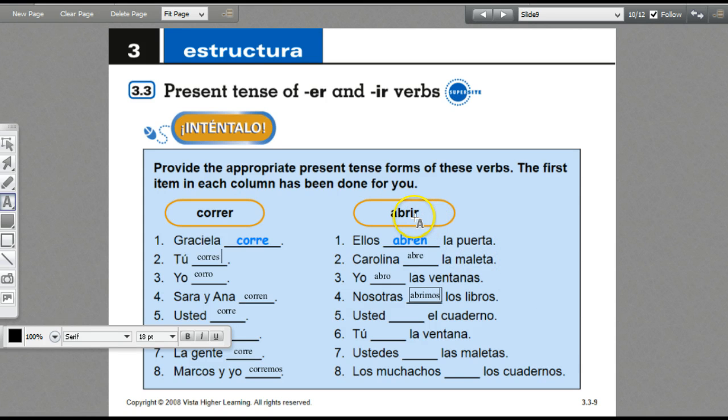Remember, it's an IR verb, so the nosotros is going to end with IMOS. Usted abre el cuaderno. You open the notebook. And then tú abres la ventana. You open the window. Ustedes abren las maletas. Y'all open the suitcases. Los muchachos abren los cuadernos. The kids open the notebooks.